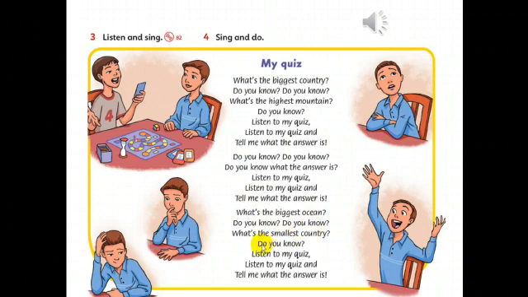Do you know? What's the smallest country? Do you know? Do you remember the smallest country?